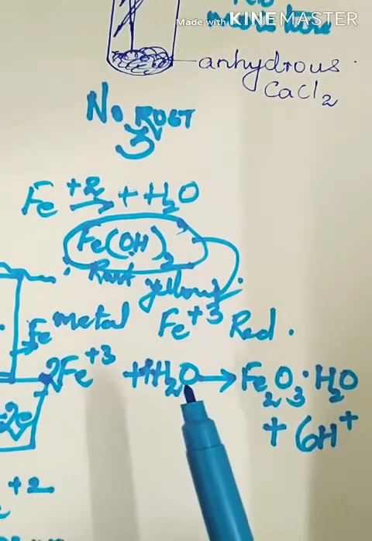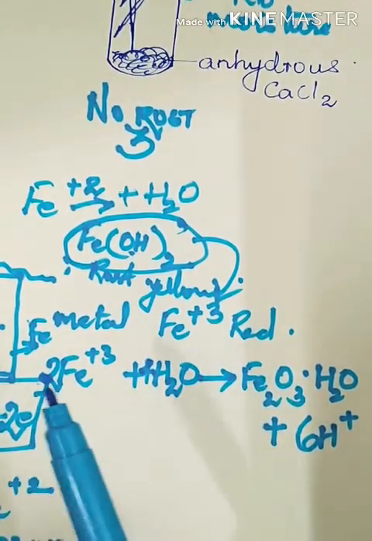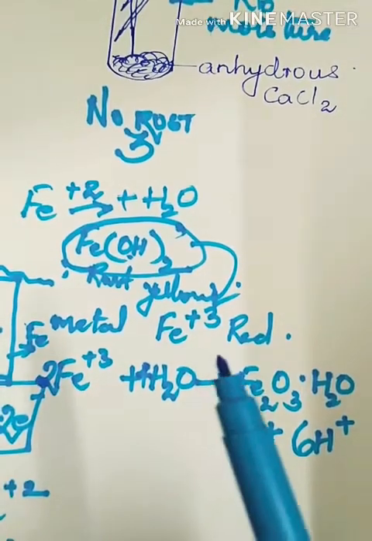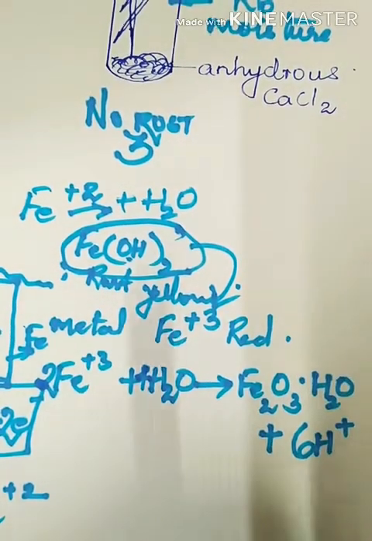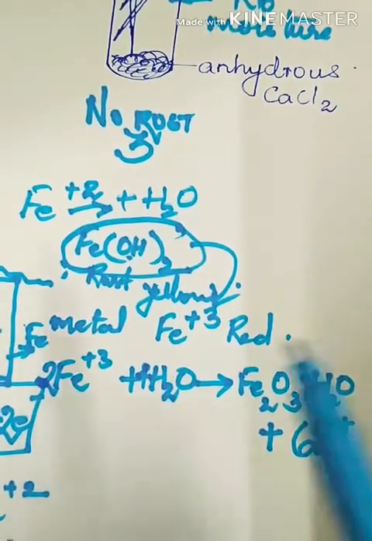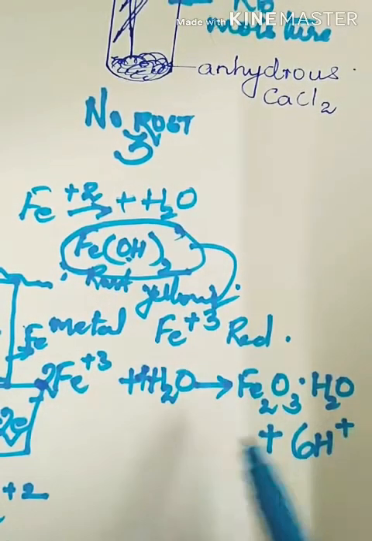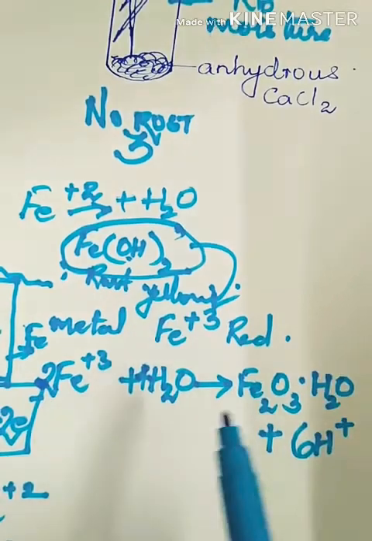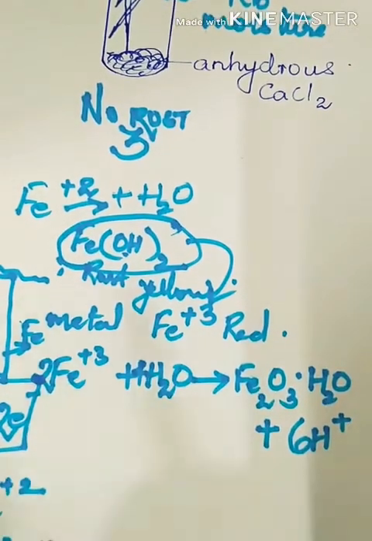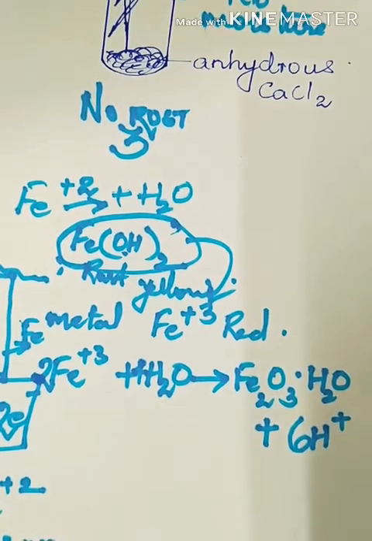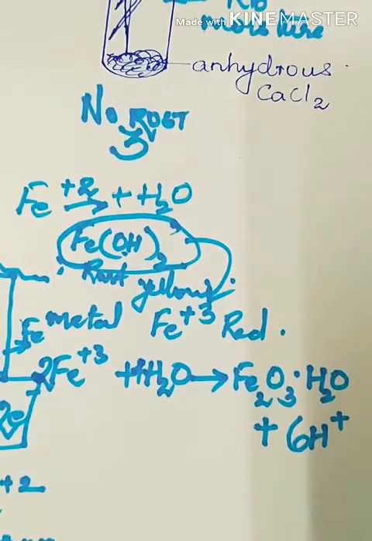It reacts with water. As it reacts with water, it gets hydrated and we get the Fe+3 form. That Fe+3 form is Fe2O3·H2O, which is rust, in red color. This is what gets collected on the metal. This is a very serious problem. Corrosion is not a good thing. It destroys the quality of the metal.